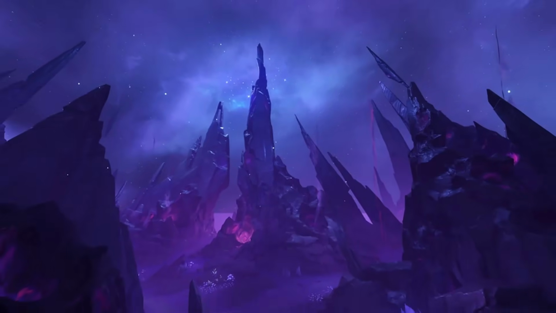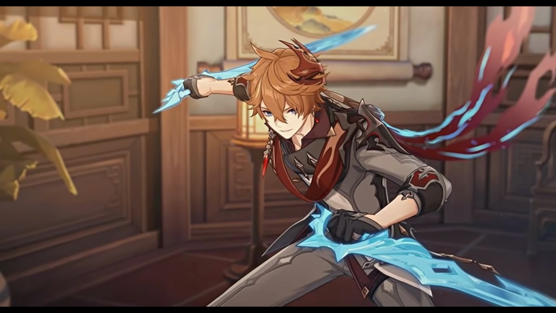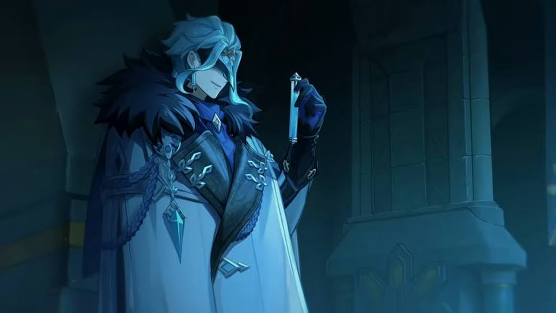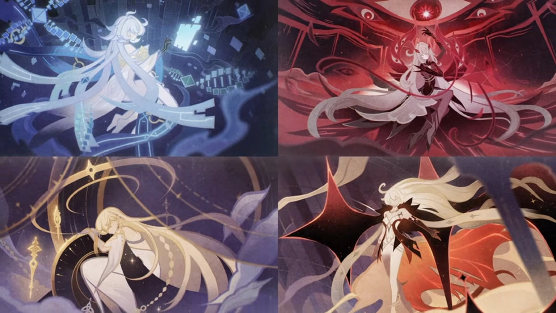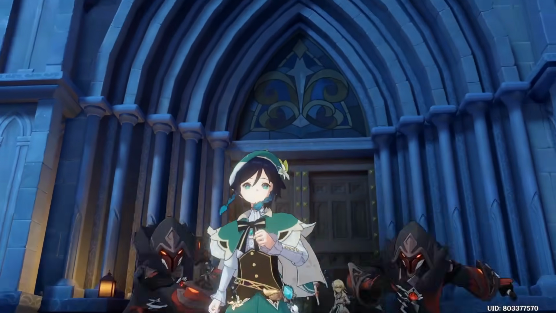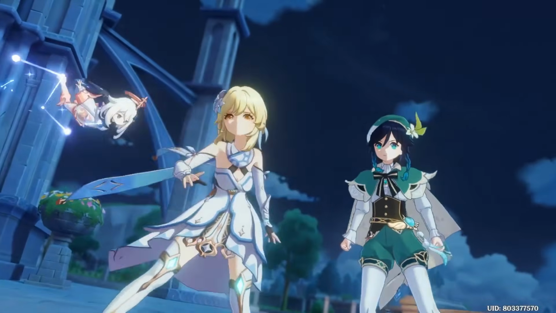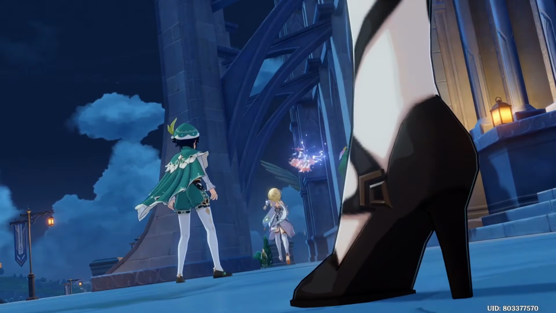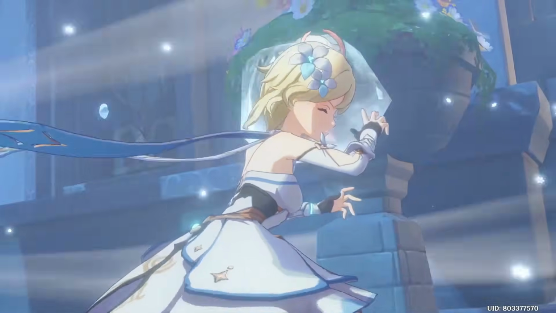The Abyss, La Signora, Tartaglia, Scaramouche, Azar and the Sages, Dottore, Rerir, and the Heavenly Principles. These are all characters who have played the main role of being a main antagonist in Genshin Impact over the last 6 years. Now, you might already be saying in the comment section, Gil, you said the word antagonist there, not villain. Isn't it one and the same?